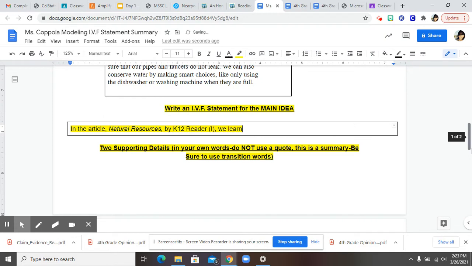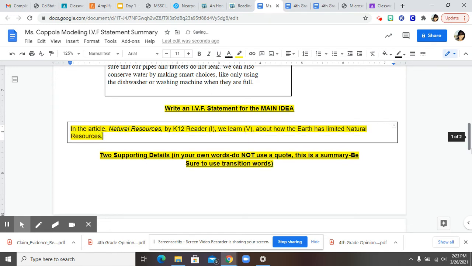We learn. Learn is a verb. When you're learning, that's a verb. You're doing something. Okay? How the earth has limited natural resources. Okay, and this is my F, or finish my thought. Okay, let's put it together. In the article, Natural Resources by K-12 Reader, we learn about how the earth has limited natural resources. Would you say that that's what this article was mainly about?